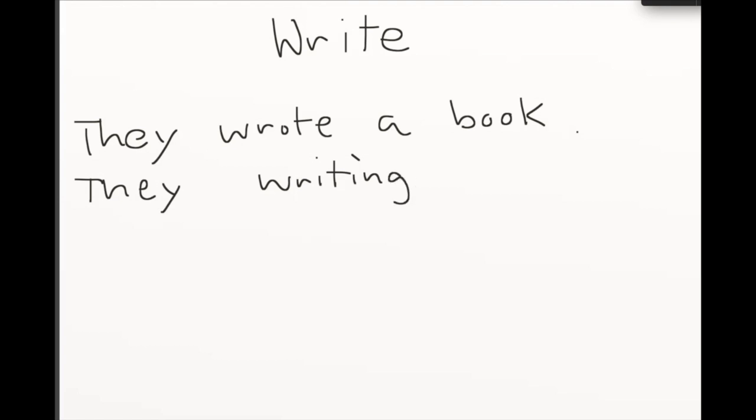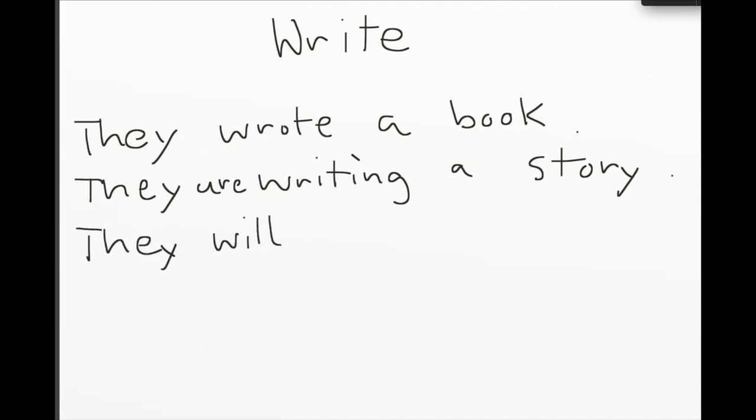Next sentence, we have present tense. They writing. Good. They are writing. So those present tense verbs typically have that to be verb right there before it. Okay, they are writing a story.